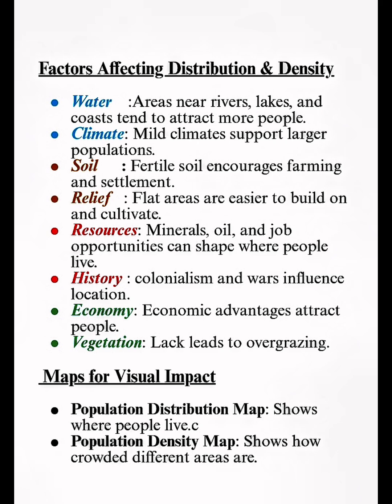Imagine lacking in vegetation. Of course, there will be a lot of overgrazing. The cows will get hungry and they'll want to eat. So, looking at these 8 factors, we have water and climate. They are blue because they represent water, liquid. So, remember those two. Soil and relief. These ones have to deal with the land. Since the land is kind of brown and soil also is kind of brown, I colored them brown so that you can remember.